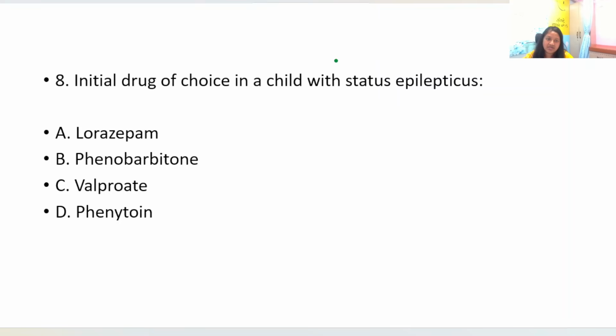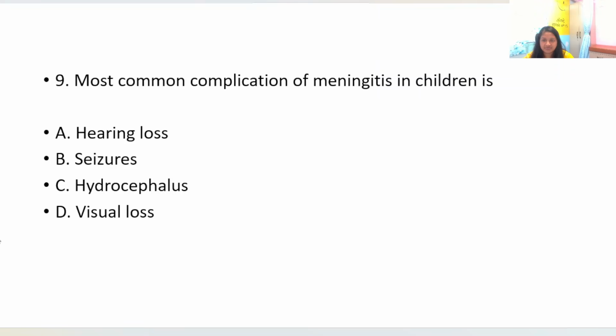Initial drug of choice in a child with status epilepticus. So what is the drug of choice? Status epilepticus, the child is actively having seizures, so you need a fast acting, short acting drug, and that will be a benzodiazepine, which is lorazepam. Phenobarbital, valproate and phenytoin will be the maintenance therapy for the seizures. Also that will depend on the etiology of seizures that we are suspecting clinically. But the initial drug of choice is lorazepam or another benzodiazepine basically.